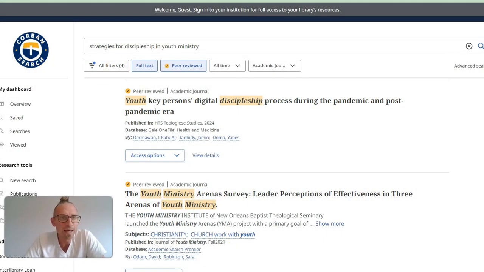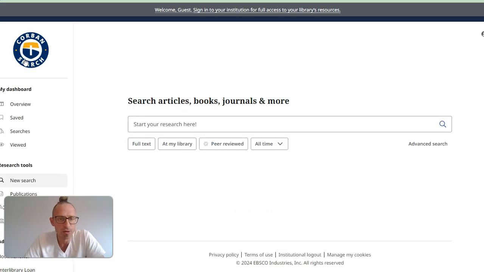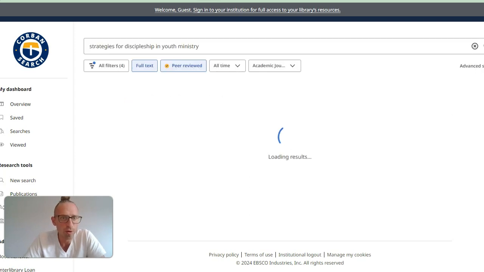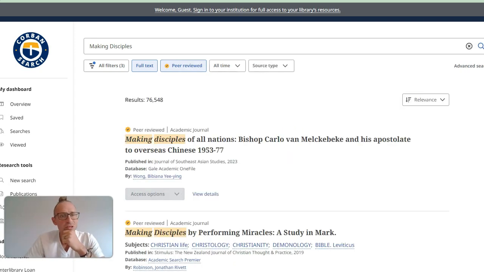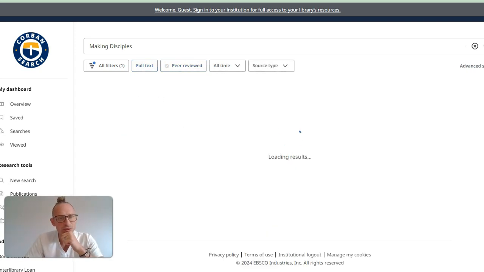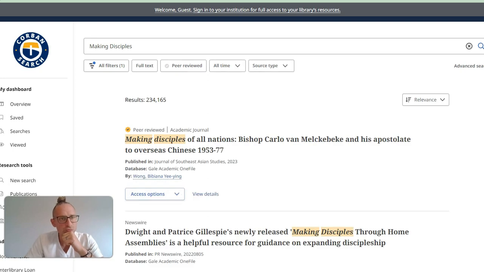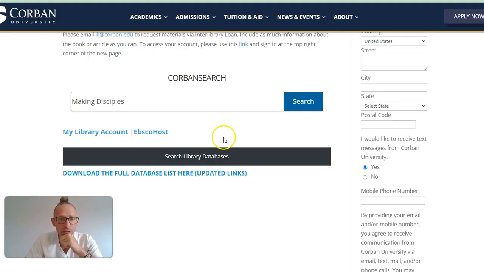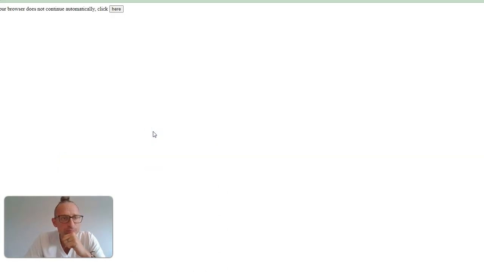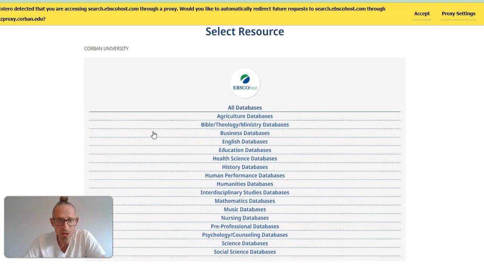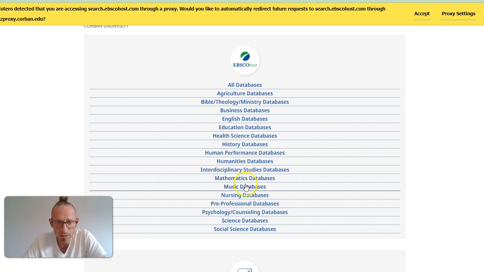Let me go back. Let's see if I can go back to either the Corban search page or actually maybe more effectively, let's see if we can go all the way out here. It's going to be a couple of seconds here. But let's go all the way out and see if EBSCOhost had a really different result. Okay, let's just switch over here. Let's try the EBSCO page. EBSCO is a database, and so here you can sort of subdivide what topic you're looking for. But let's do Bible Theology Ministry Database.